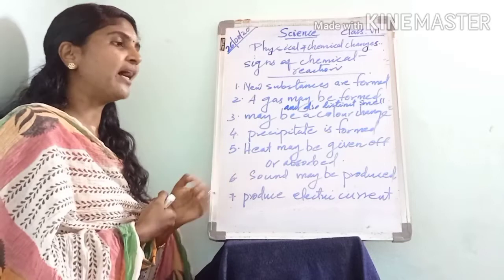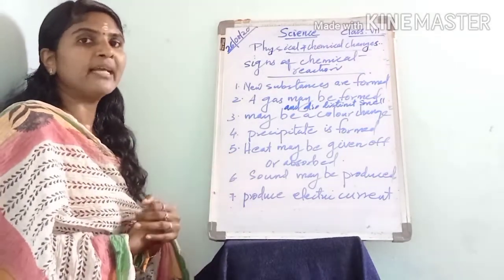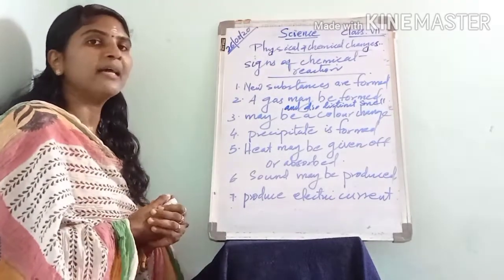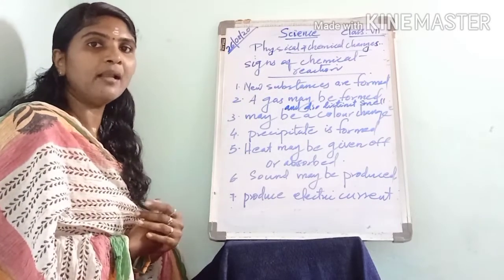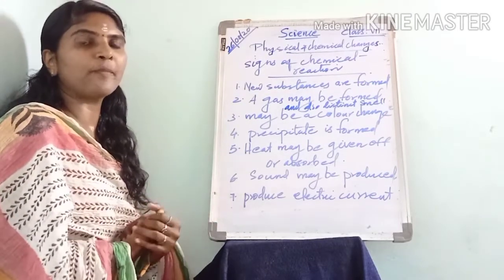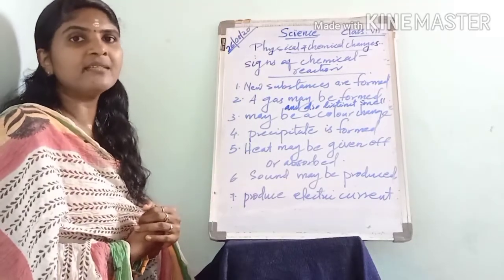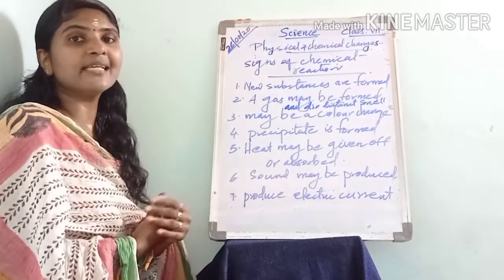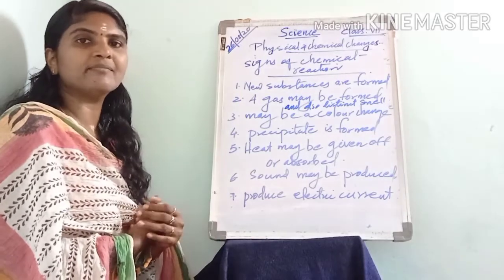Next we have learned the difference between physical and chemical change, and also the involvement of energy in changes. And also we have learned the evidences of chemical reaction. First is the formation of gas, second is the formation of precipitate, then third is the energy change, and last is the change in color. That is the end of today's class. Thank you children.